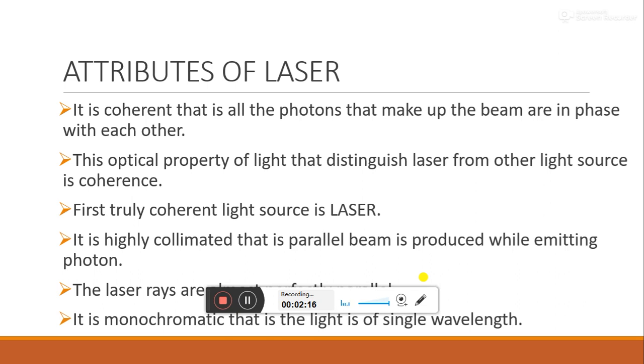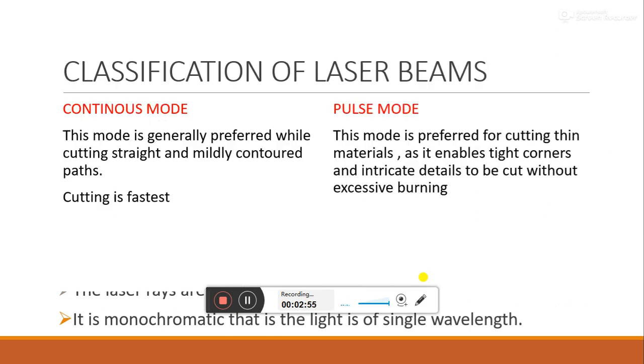So what are the attributes or properties of the laser beam? First, the laser beam is coherent, means all the photons are in the same phase. A light source that can be called fully coherent is a laser, and this is what distinguishes laser from other light sources. Examples of partially coherent sources are the sun or the rays from a gas discharge lamp. Then it is collimated, means the laser rays are parallel. Then it is monochromatic, means it is of a single wavelength. So these are the properties of laser.